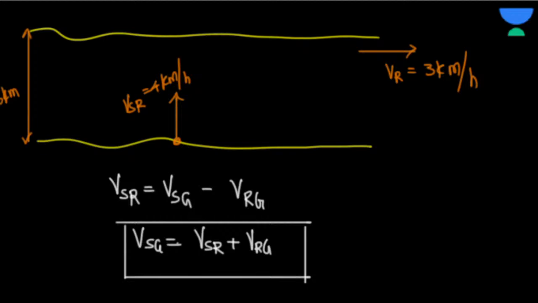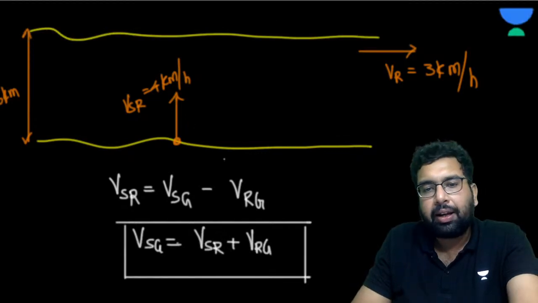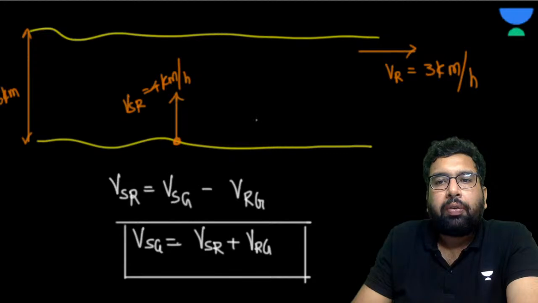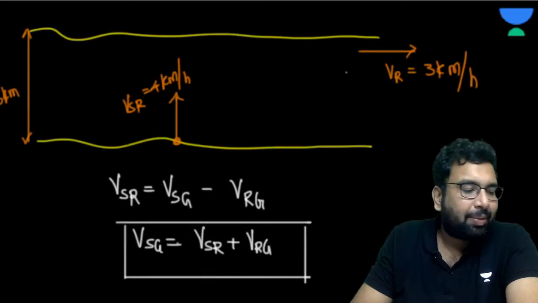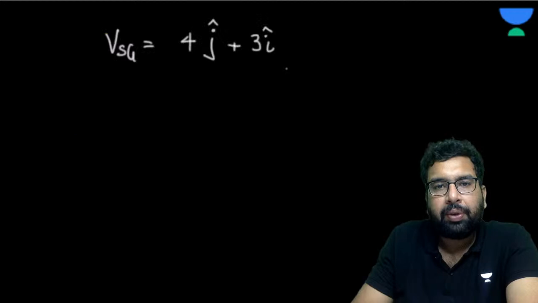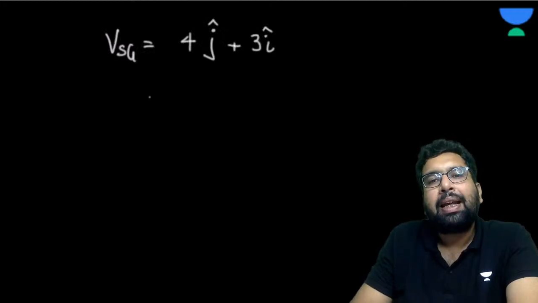Okay. So the velocity of the swimmer with respect to the river is 4 kilometer per hour in the j cap direction, that is, in the positive y direction. Now, what is the velocity of the river with respect to the ground? The velocity of the river with respect to the ground is 3 i cap, in the positive direction. Understood? Okay, so this is the velocity of the swimmer with respect to the ground in this case.